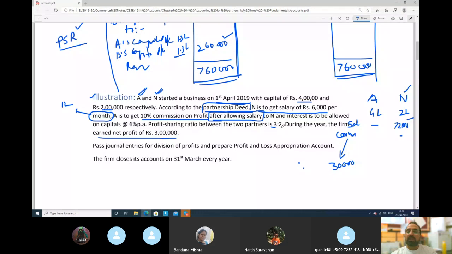Profit sharing ratio between, during the year the firm earned net, sorry, that is on sales, sir. Sales figure is given in the question. That is on sales. What is the sales amount? Sales is not given in the question.